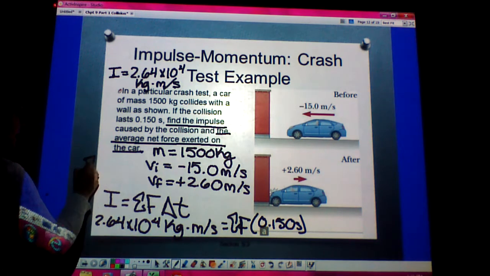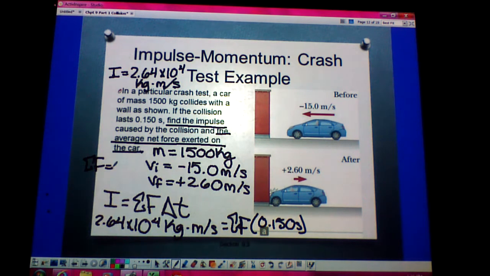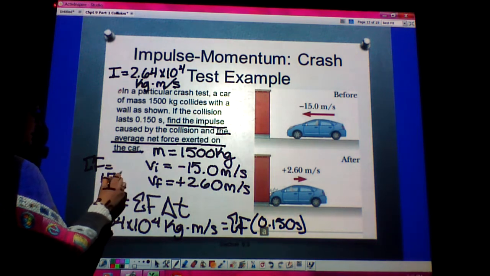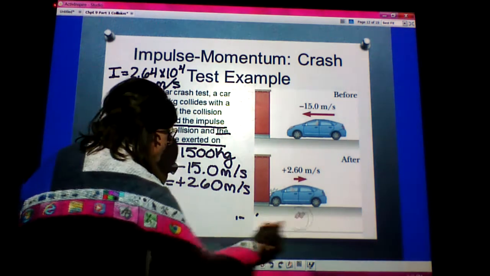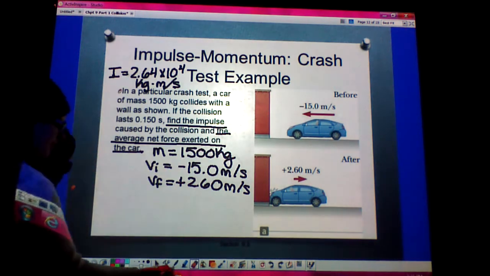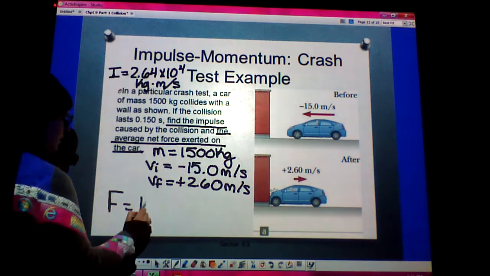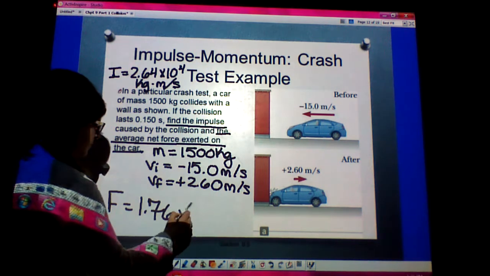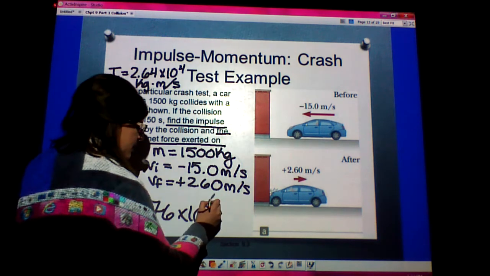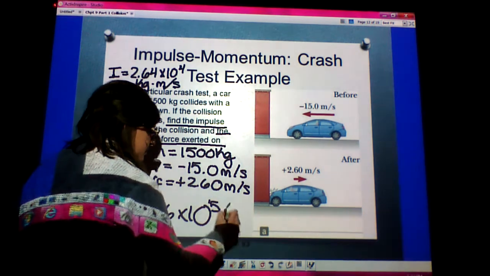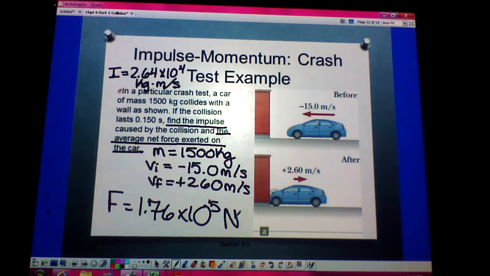If we do that, then our force should equal 1.76. Let me solve this. Our average force should equal 1.76 times 10 to the fifth. We have force, so that would be newtons.